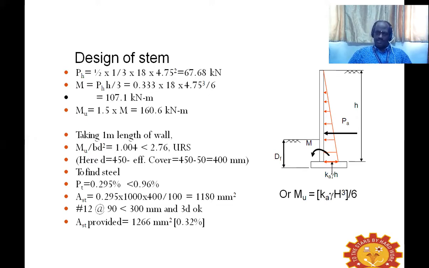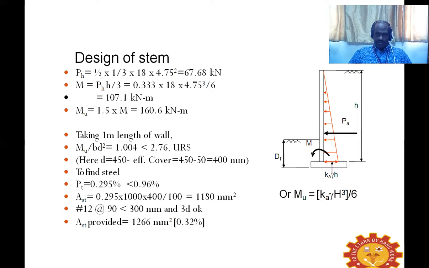After finding out the bending moment, we have to find out the ultimate moment. For the ultimate moment, we just multiply the moment by 1.5, that is the factor. So you get the ultimate bending moment. Once the ultimate bending moment is known, we can say it is under reinforced, and you can find out Mu by bd square. Using that relation, we can solve, and we have been given 450 as the bottom width.